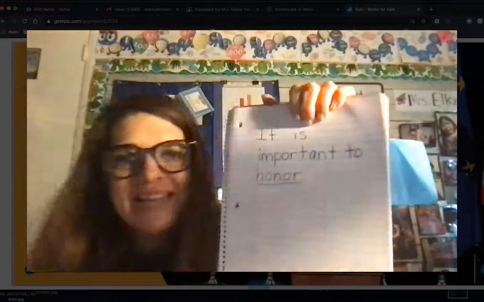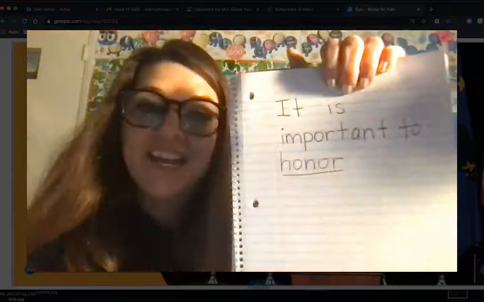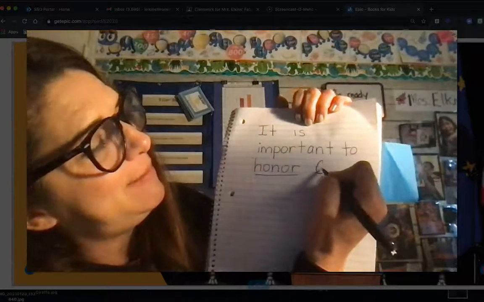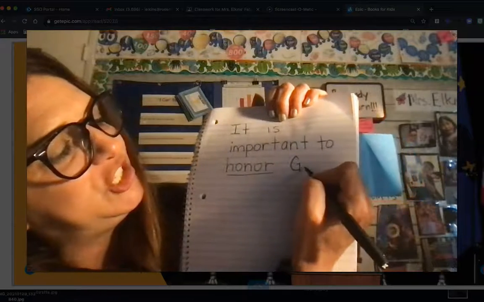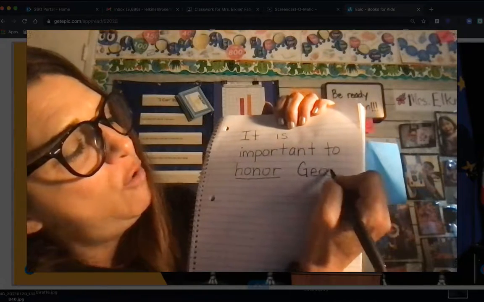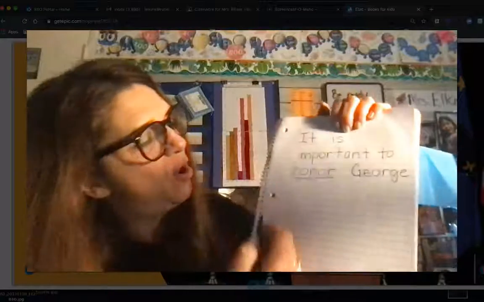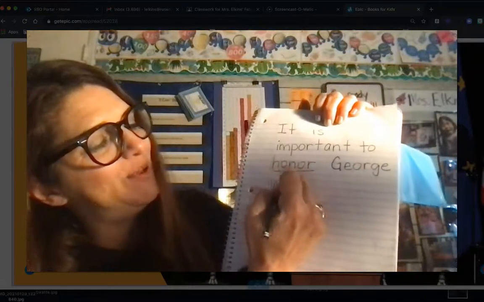And let's underline it because that's the word we're working on, to honor. George Washington. Well, it's a name. It needs a capital, George, G-E-O-R-G-E. George Washington. Capital again,